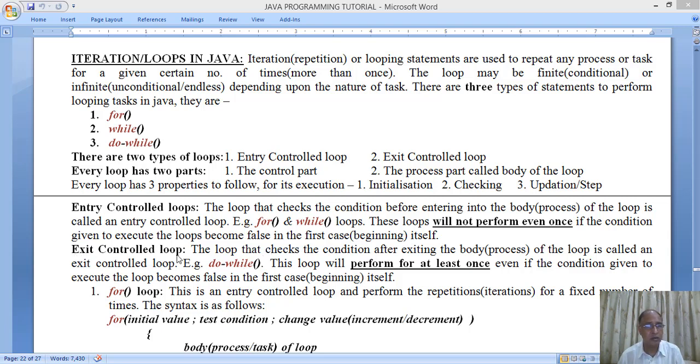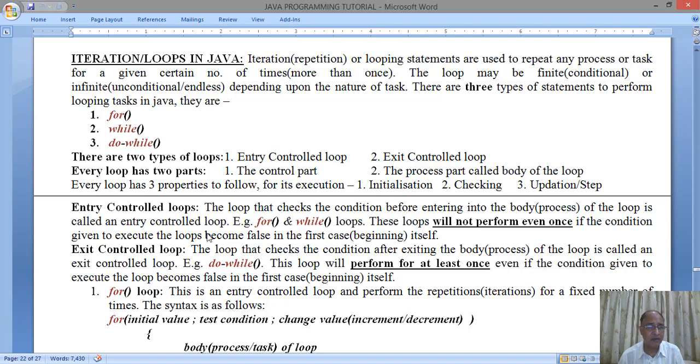Now we come to the exit control loop. The loop that checks the condition after exiting the body, that is the process of the loop, is called an exit control loop. For example, do while. This loop will perform at least once, even if the condition given to execute the loop becomes false in the first case, that is, in the beginning itself.